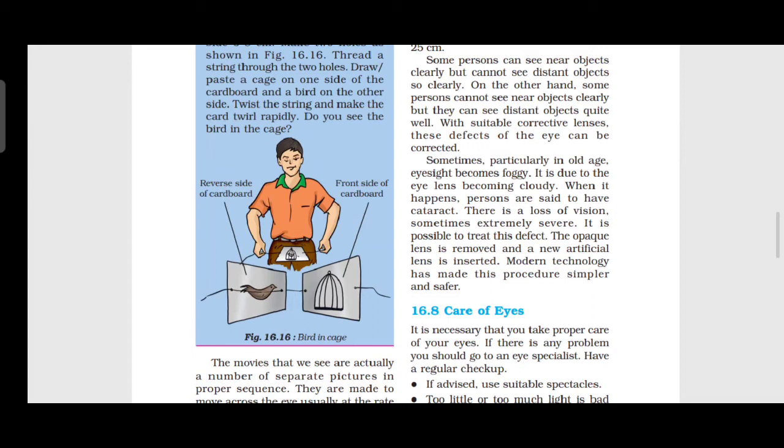With corrective lenses, the defects of the eyes can be corrected. Particularly in old age, eyesight becomes foggy. It is due to the eye lens becoming cloudy. When this happens, the person is said to have cataract. This is a loss of vision in old age.